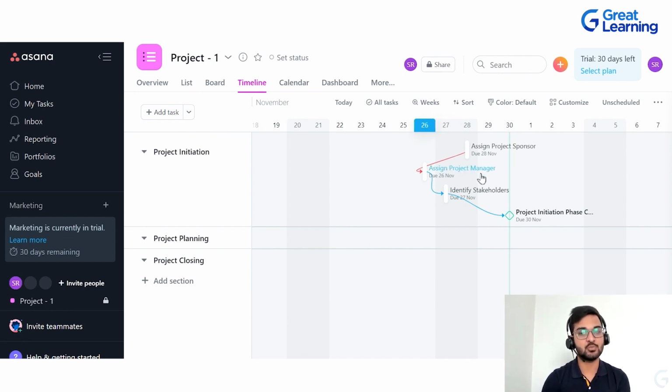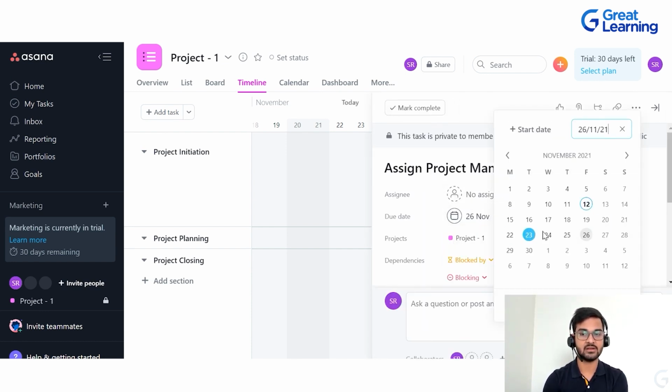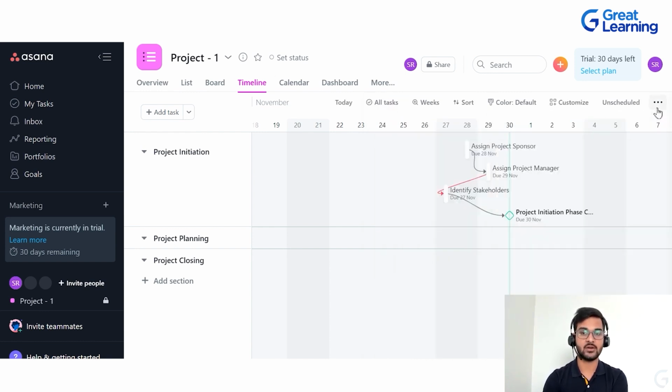So basically we are supposed to assign the project sponsor first and then we are supposed to assign the project manager. But if you see the due date, we have given the due date to project sponsor 28th November and due date for assigning project manager as 26th November. So definitely this is not going to work, and by seeing this red color line, you will be able to figure it out very easily and then accordingly you can change the due dates. So let's say if this will be completed on 28th November, then accordingly we will have to change this date. You click on this and you change this date. So let's say I make it 29th November. You just go to 29th, click on this small arrow and close.